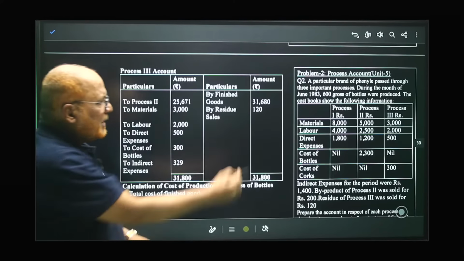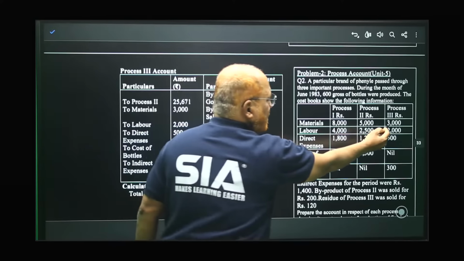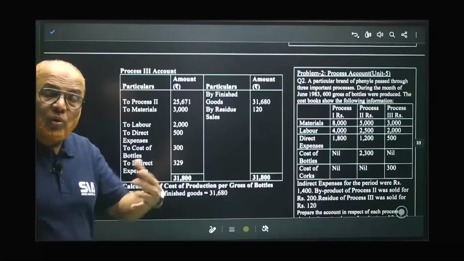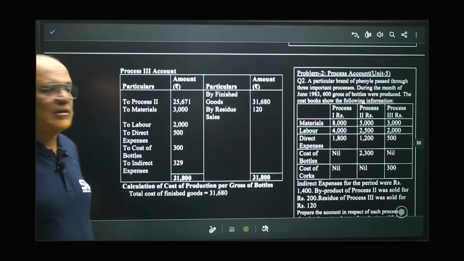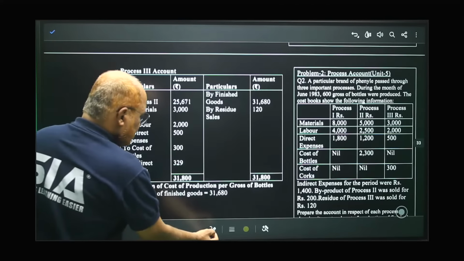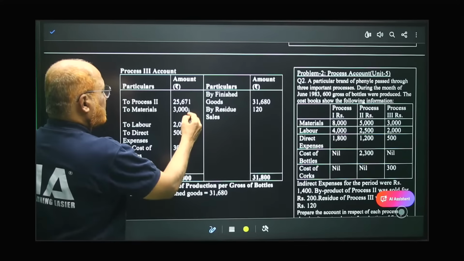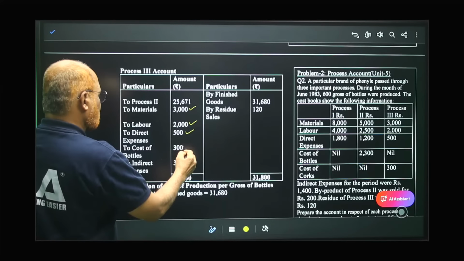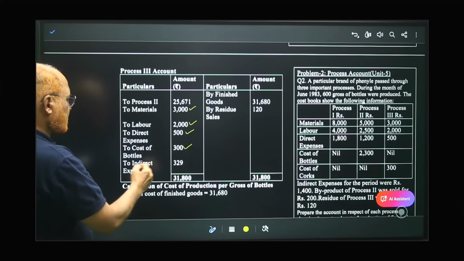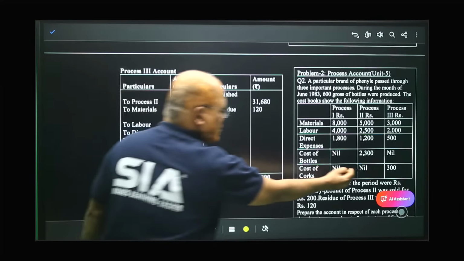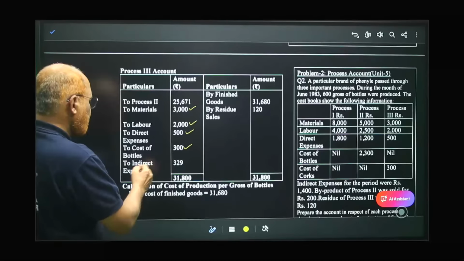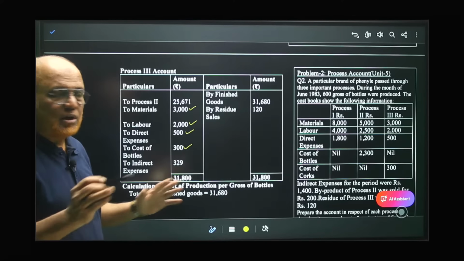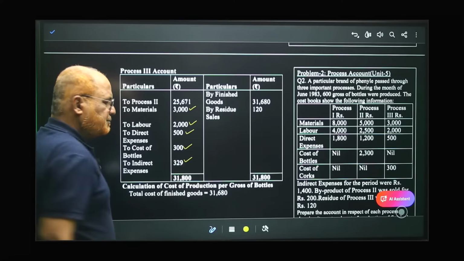Apart from that, material, labor, direct expense. See here, material, labor, direct expenses and cost of corks. One more new expenditure is there in process 3. Now here I have taken 3,000, 2,000, then 500 direct expenses. Cost of corks is 300, and then indirect expenses are 329. In working note, I have shown you how we have apportioned. So process 3, 329. That's all.